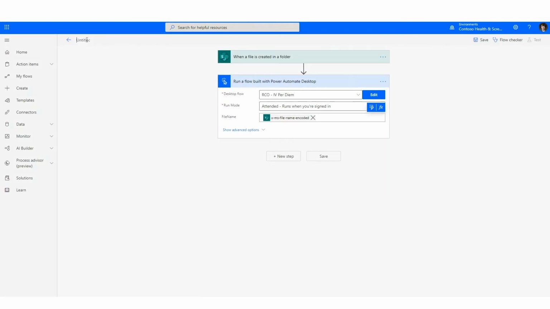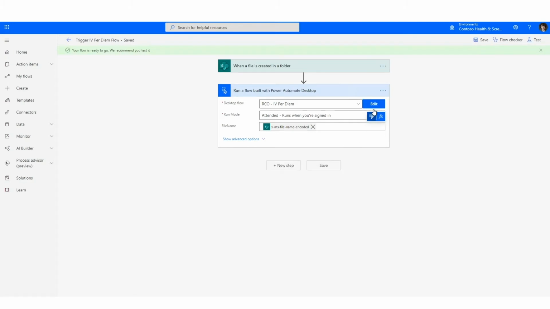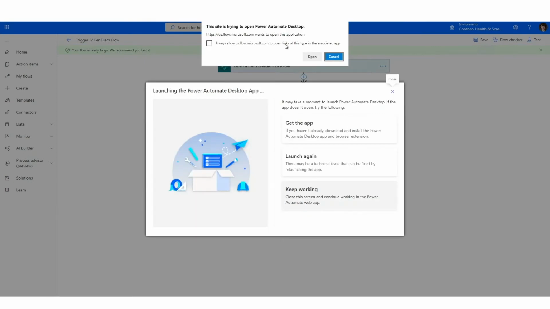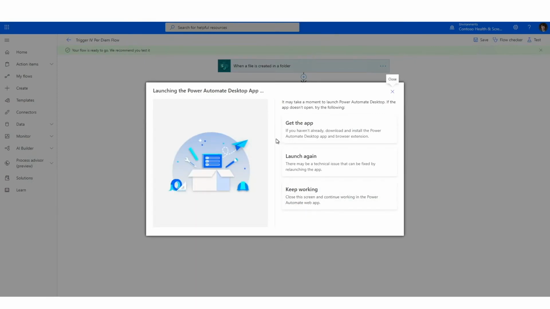But with that, I think we're pretty much done with this flow that triggers that desktop flow. So we'll give it a name so that way we can easily refer to it in the future. And then we should be good to go. Once we've saved this flow, let's take a look at the desktop flow that's running in Power Automate Desktop. Power Automate Desktop is, of course, the new capability that's available for all Windows users, like I announced. So every Windows user can use this rich desktop experience to build and run their flows.